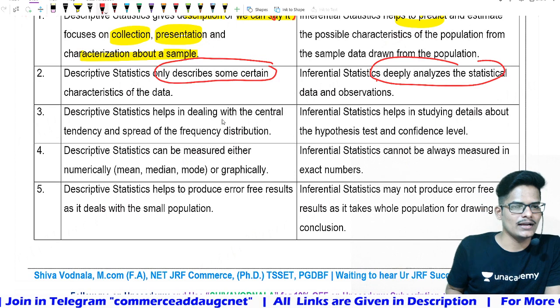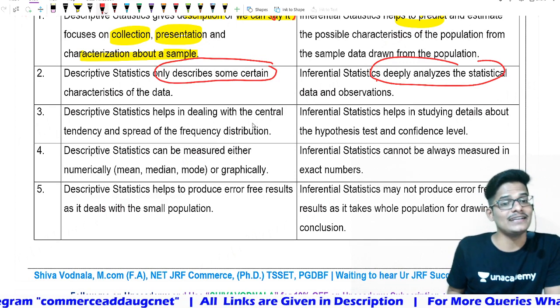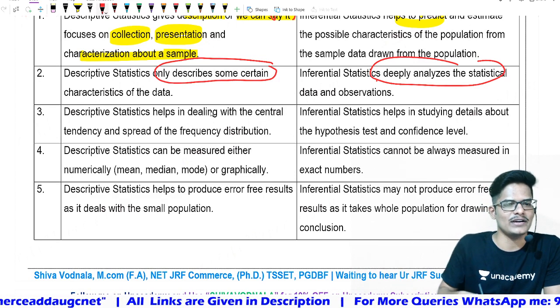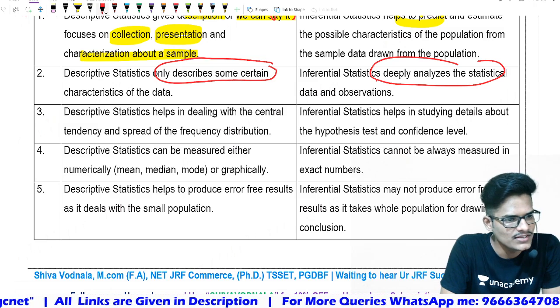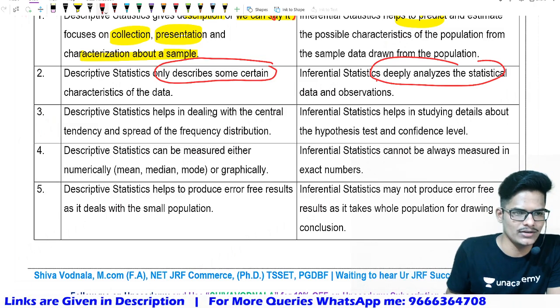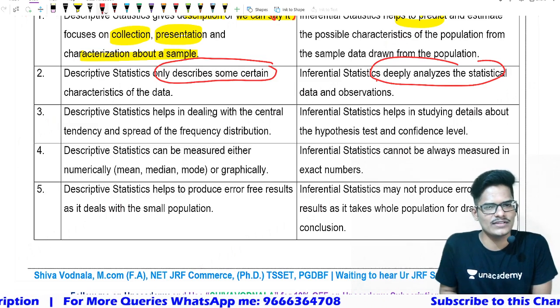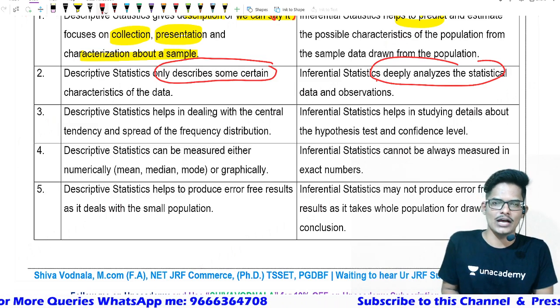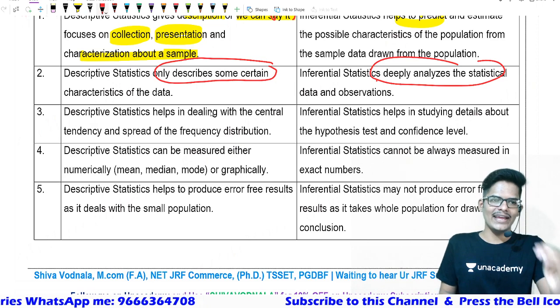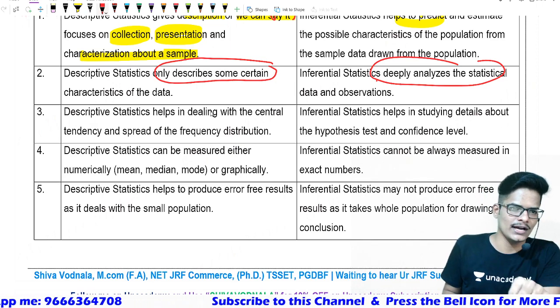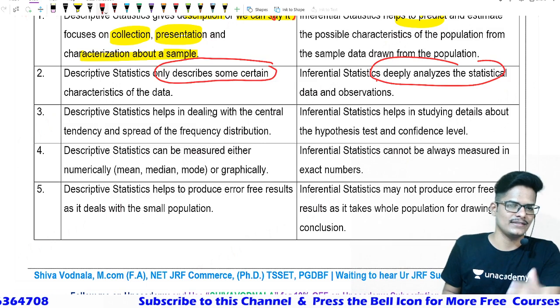Third one, if you look at descriptive statistics, it helps in dealing with the central tendency and spread of the frequency distribution. Central tendency, we will look into that. I don't want to confuse you now. What do you mean by central tendency? What do you mean by frequency distribution? I don't want to confuse you about this much. Let us take this third point in both aspects at a later stage.